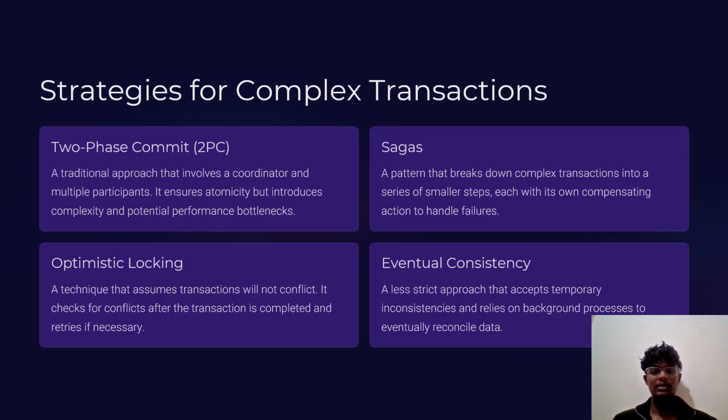In this slide, let's see about strategies for complex transactions. First one is two-phase commit, a traditional approach that involves a coordinator and multiple participants. It ensures atomicity but introduces complexity and potential performance bottlenecks. The next one is optimistic locking, a technique that assumes transactions will not conflict. It checks for conflicts after the transaction is completed and retries if necessary. Third is sagas, a pattern that breaks down complex transactions into a series of smaller steps, each with its own compensating actions to handle failures. Next one is eventual consistency, a less strict approach that accepts temporary inconsistencies and relies on background processes to eventually reconcile data.